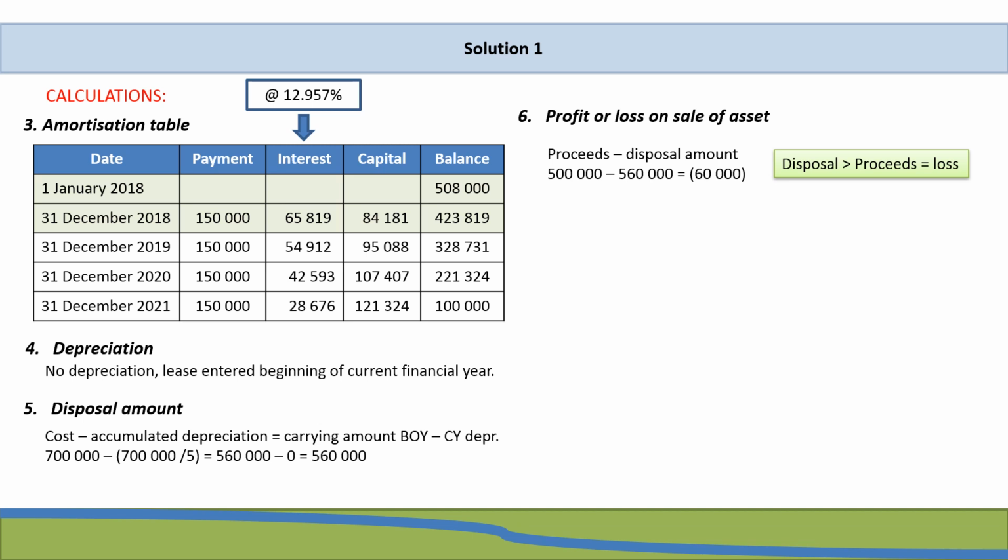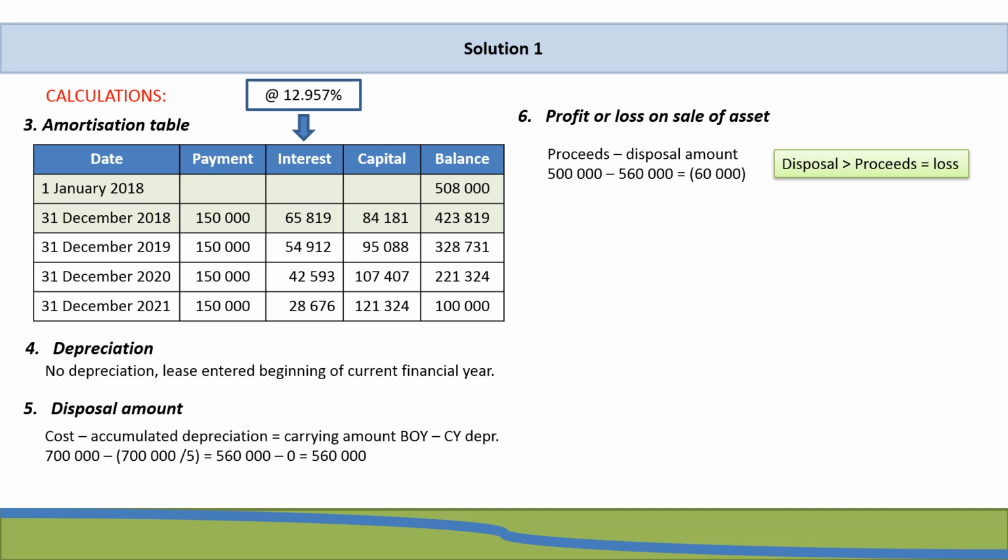So we pretty much have all the transactions that affect a lease transaction, and we are able to now do the current tax and deferred tax calculations based on the information we have. However, as you can recall, we are dealing with a lessor, and for tax purposes, ownership of this asset has not been transferred to the lessee, which means that the lessor is going to claim the wear and tear allowances on the asset.